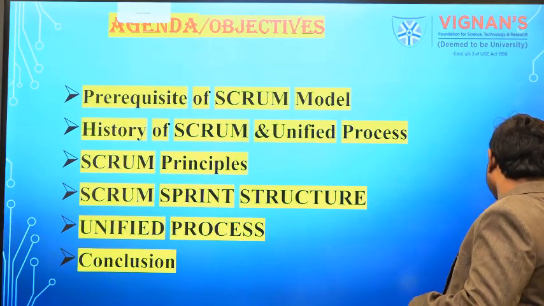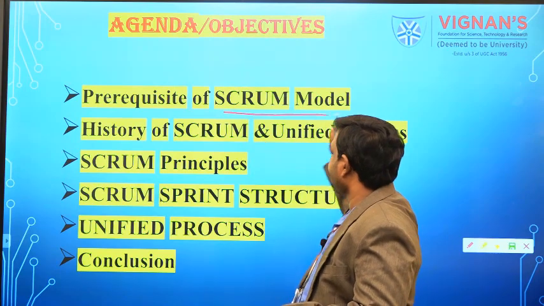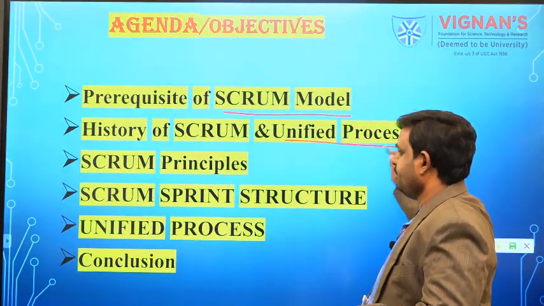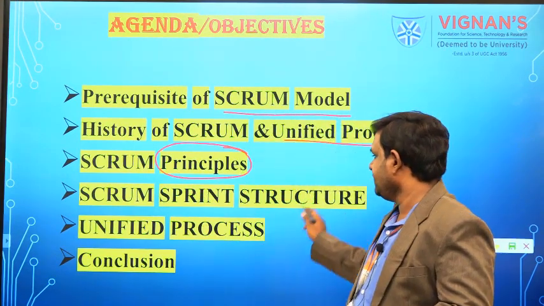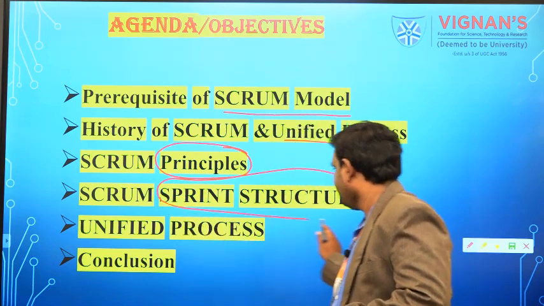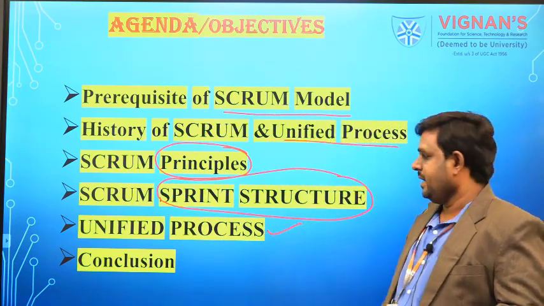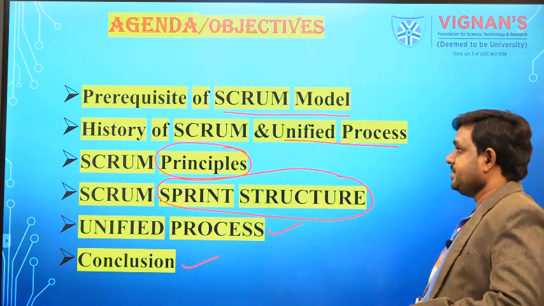After completing this session, you will be able to learn what the Scrum model is, the history of Scrum and of the unified process, the principles of Scrum, the sprint structure of Scrum, and the unified process. Later we will conclude this session. So these are the outcomes of this session.